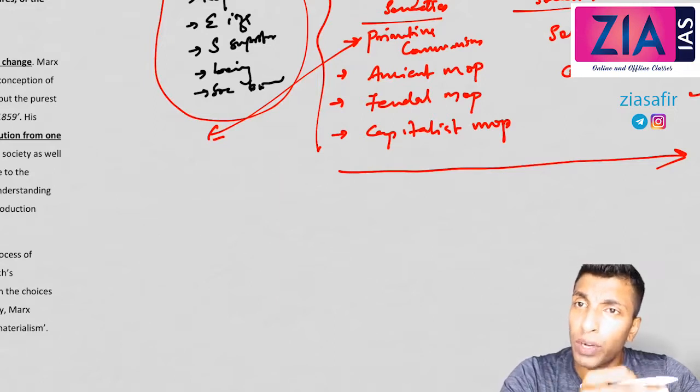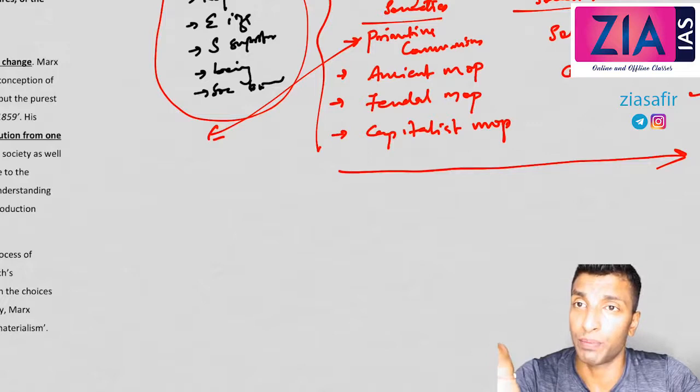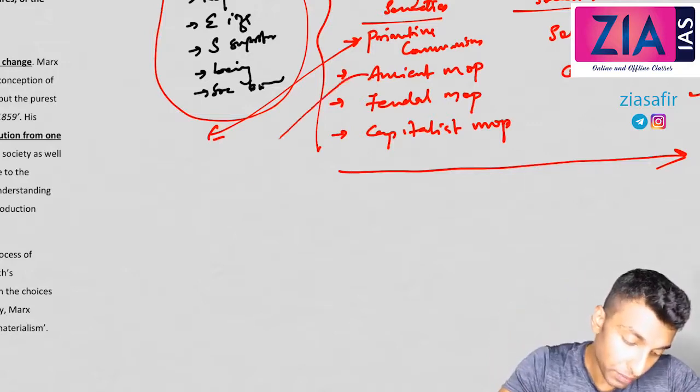Those who developed the new tools and techniques hold the surplus food, and others depend on them. They became the masters, and the dependent people became the slaves. This society is what Marx terms the ancient mode of production, based on master-slave relationship.